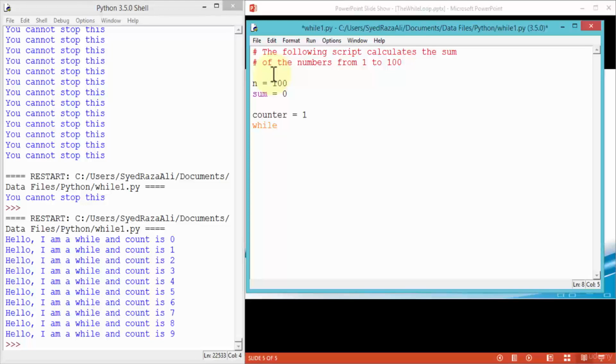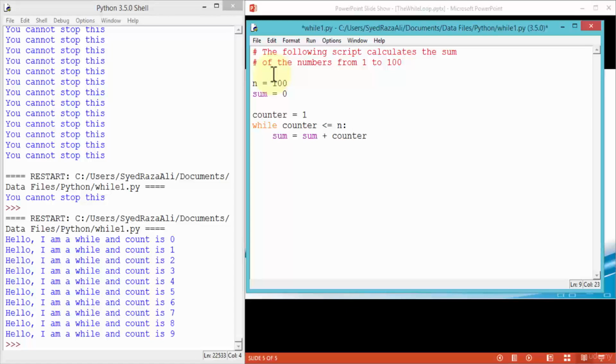Okay. So while counter is, let's say, less than or equal to n, and n is my 100, right? That's the variable. Here's my colon. Python should add, right? So Python should do sum equals sum plus my counter, right?